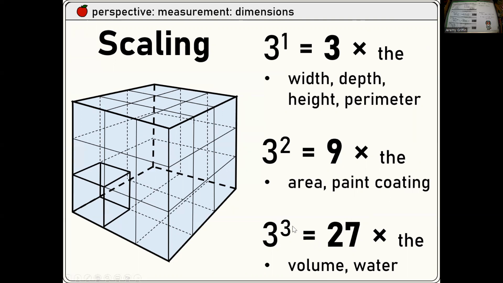Right. Well, that's 3 dimensions. So scale it by factor of 3, 3 dimensions, 3 to the 3. That's 27 times the water. So the big crate compared to the little box. Right. Scaling. You guys remember scaling? Right. This is a bunch of different useful applications in physics. I think this will pop up in the future too. Right. So as you scale up something bigger, different properties will change at different rates.